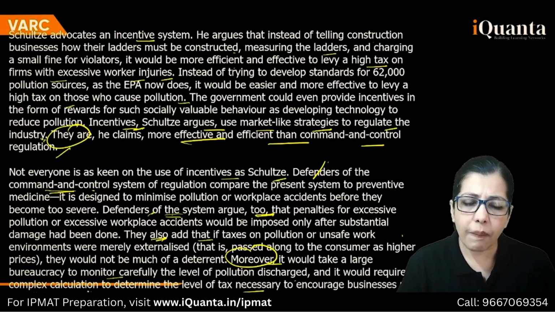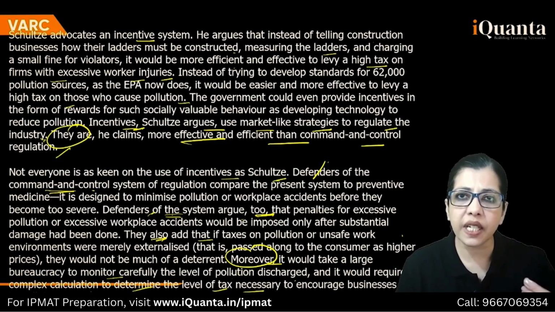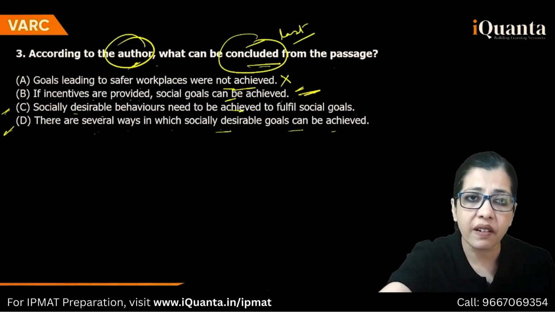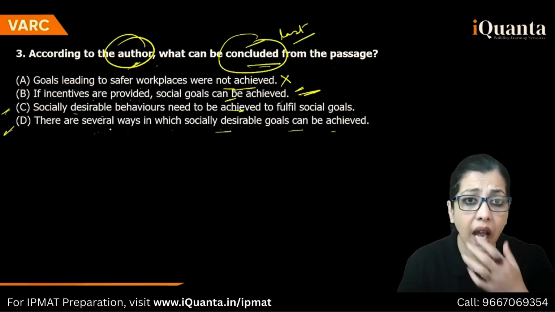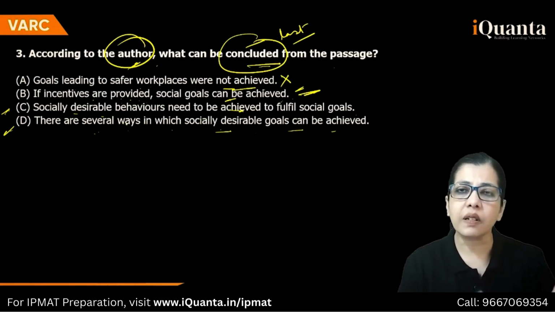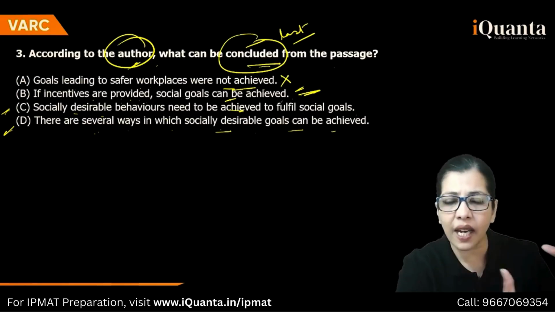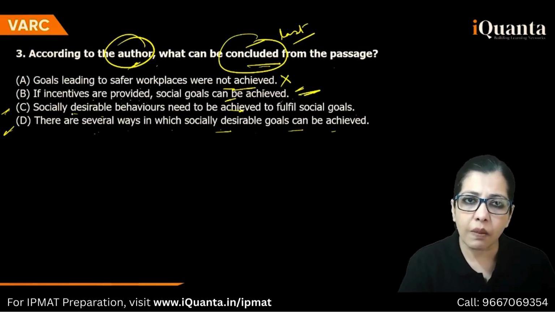It would require a complex calculation to determine. Has he talked about socially desirable behavior anywhere? अगर आप C mark करते हो, that means you are applying external knowledge. He talks about the requirement of a bureaucracy and some calculations and all, but he doesn't talk about socially desirable behaviors. Right? Apna author. So this is eliminated and this is your answer.